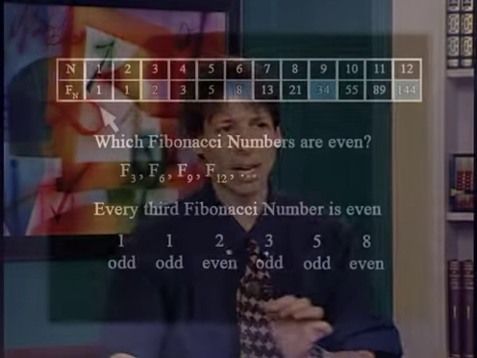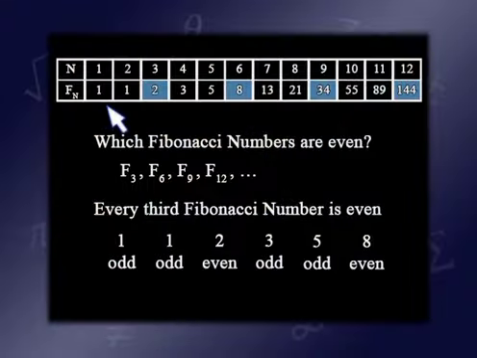Will this pattern persist? Well, forget about what the Fibonacci numbers are. Just look at the fact that they start off odd, odd, even. Now, what happens when you add an odd number to an even number? You're going to get an odd number. And then when you take this even number plus this odd number, you're going to get another odd number.